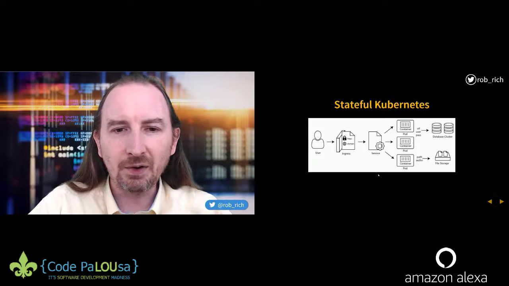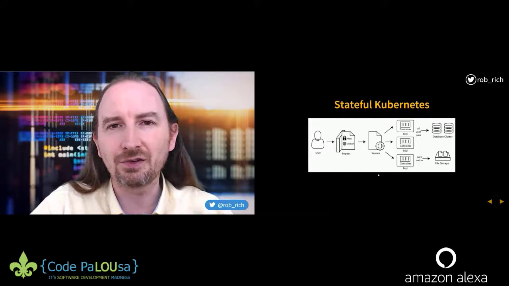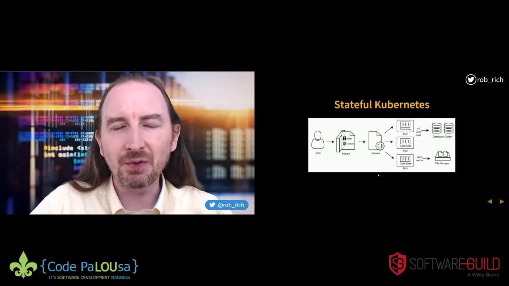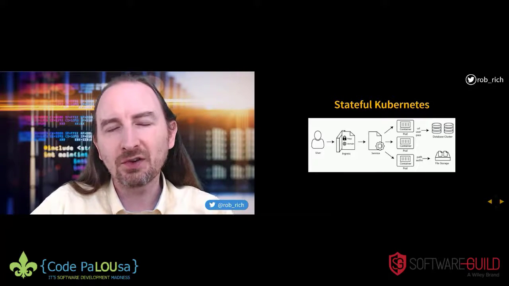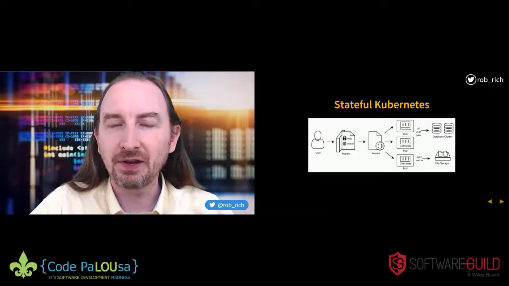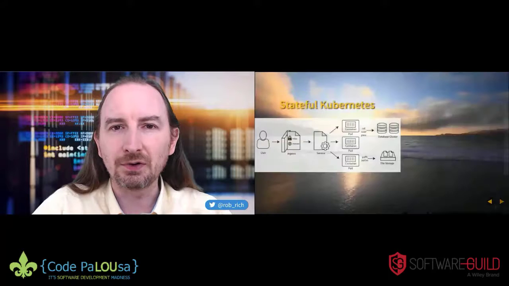So we saw how we can get all of the rest of our application up into Kubernetes using these mechanisms, these stateful mechanisms. Any questions so far? Well, this worked out really well. We can take the rest of our application and move it into Kubernetes using StatefulSets, using config maps and secrets, using persistent volumes and persistent volume claims. And now we're able to do stateful Kubernetes.